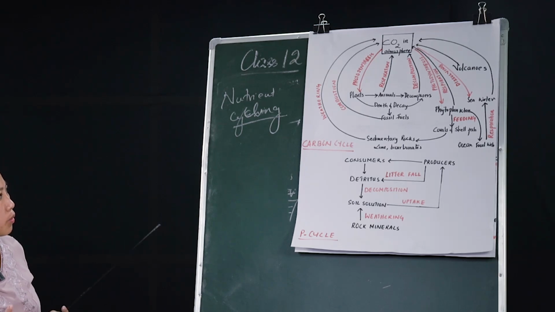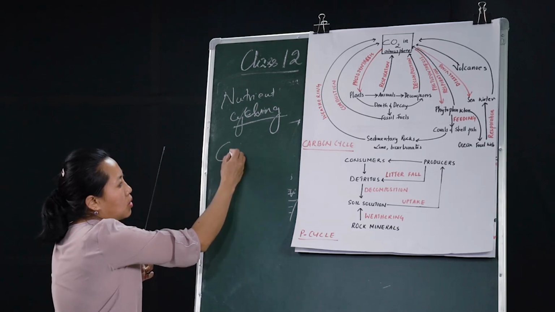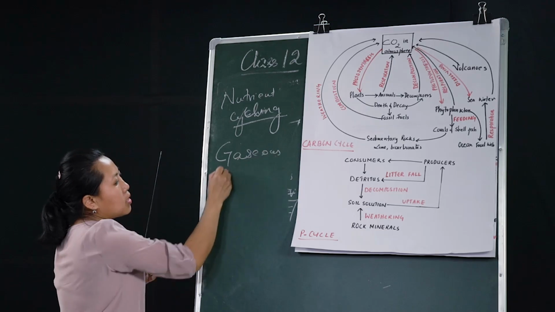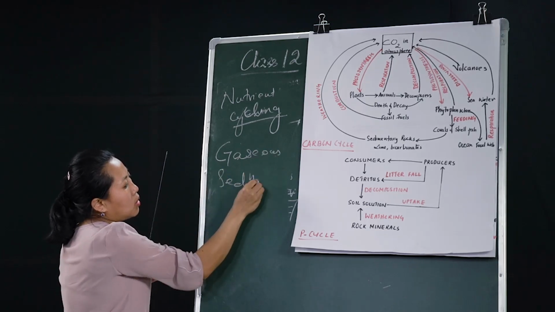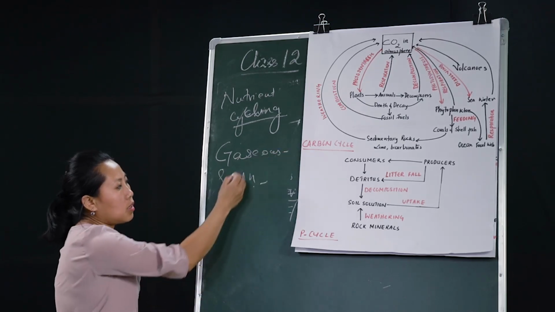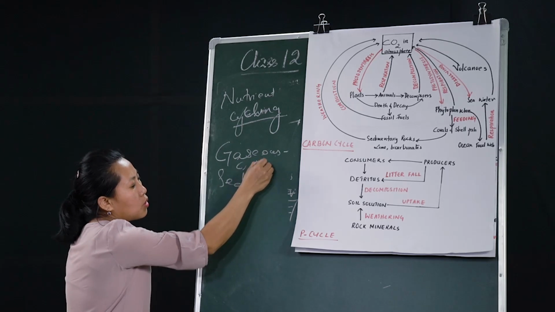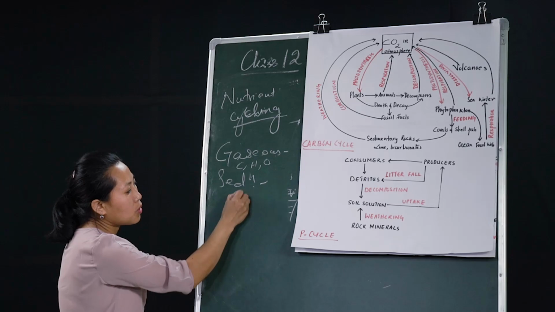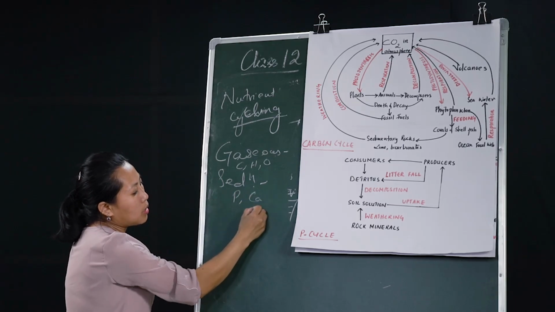And there are two types of nutrient cycles, gaseous and sedimentary. Examples of the gaseous cycle are carbon, hydrogen, and oxygen, where the reservoir is the atmosphere. The sedimentary cycle is that of phosphorus, calcium, etc.